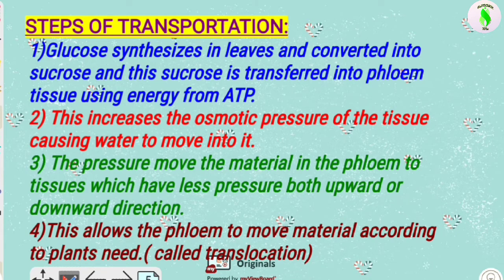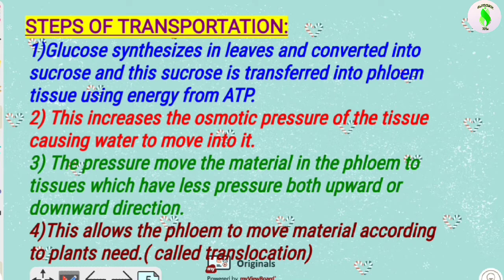The first step is that glucose is synthesized in the leaves and converted into sucrose, and this sucrose is transferred into the phloem tissue using energy from ATP. By active transport, this glucose, converted into sucrose, comes inside the phloem from the leaves using ATP energy. This increases the osmotic pressure of the tissue, causing water to move into it.